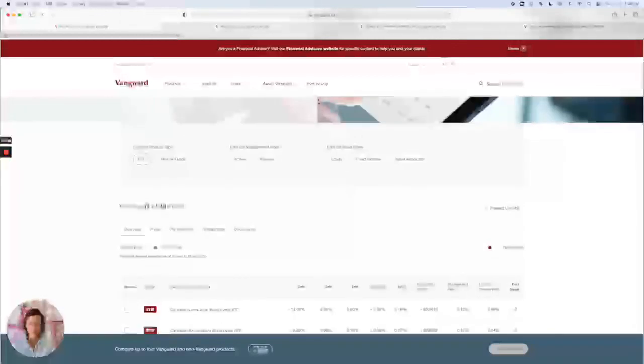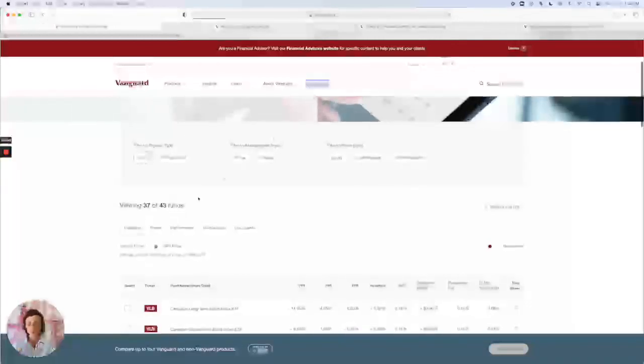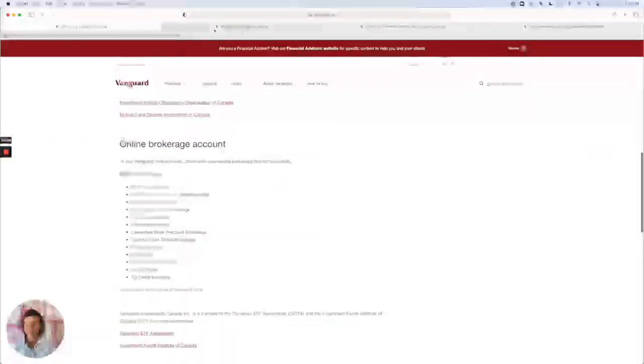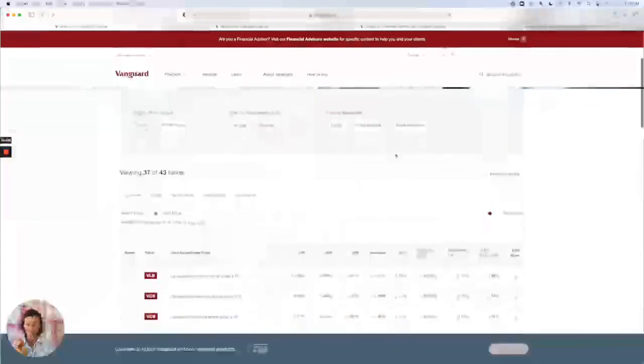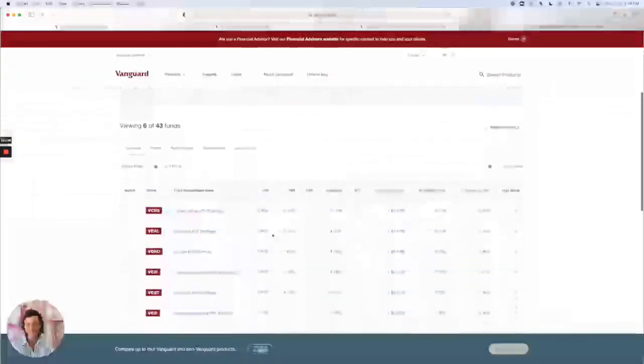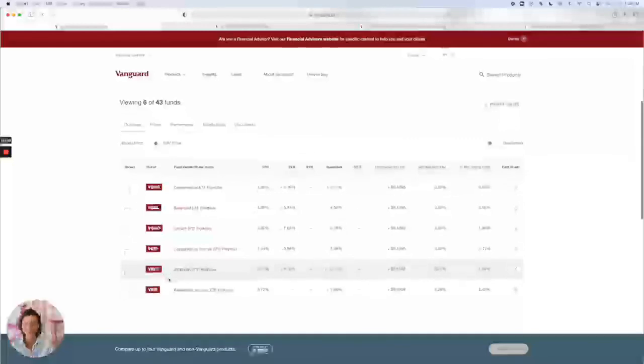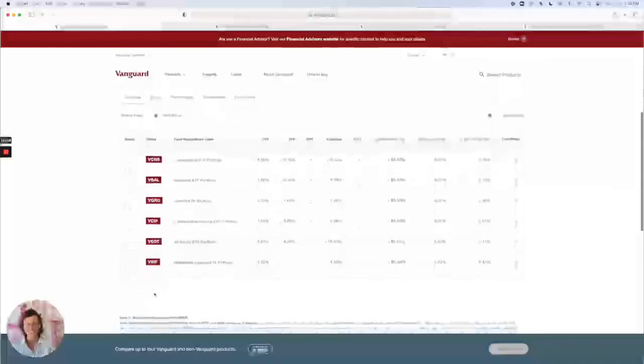Again, don't forget, you would need to have an account at one of these online brokerages. And then once you have that, and once you know what ticker symbol you want to invest in, say you want to invest in the all equity ETF portfolio, you would just search for VEQT at your online brokerage and then buy it. And it's as simple as that. And then you're invested.